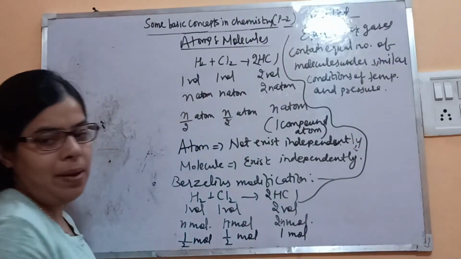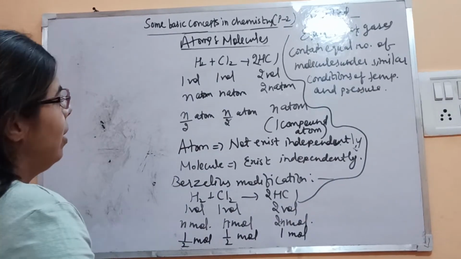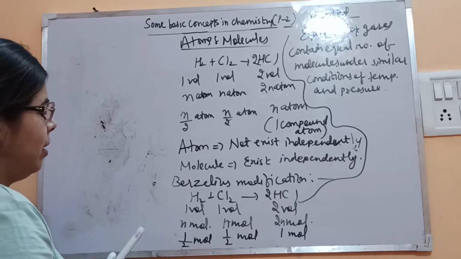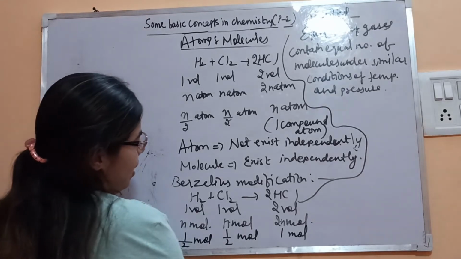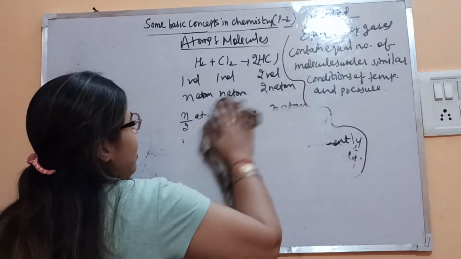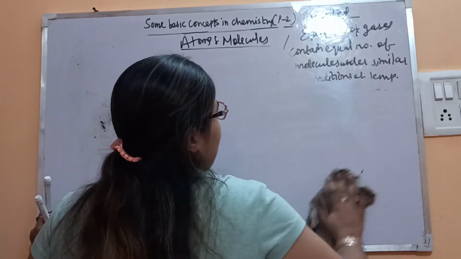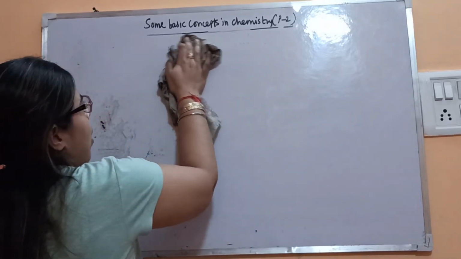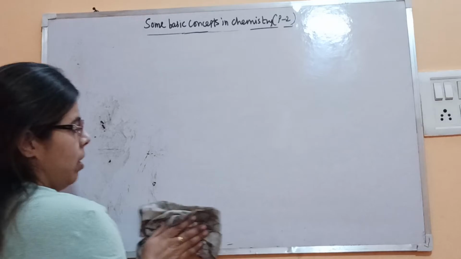Now, what is the importance of this Avogadro's law? From Avogadro's law, we can determine the atomicity. We'll come to know about the atomicity. All of you know what is atomicity? That is the number of atoms present in the molecule. Application.